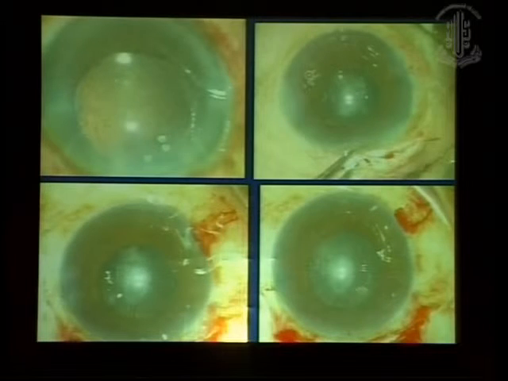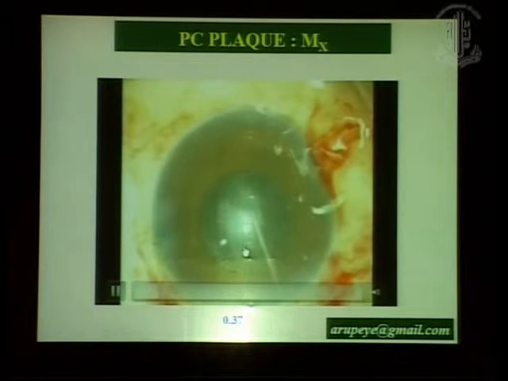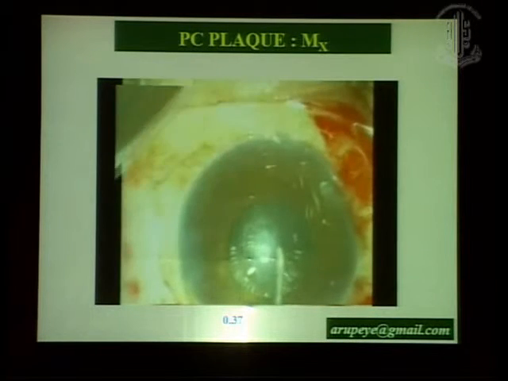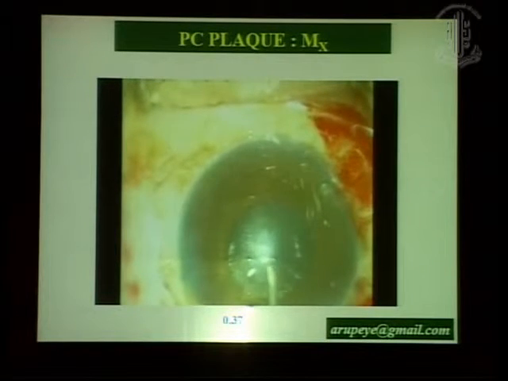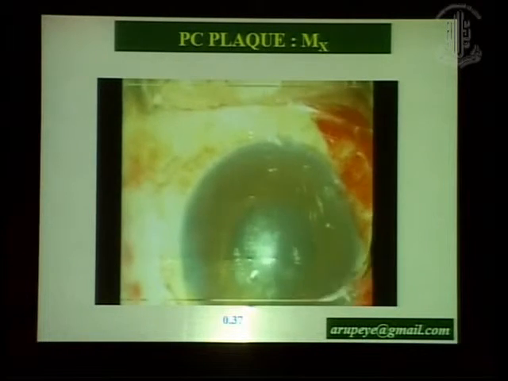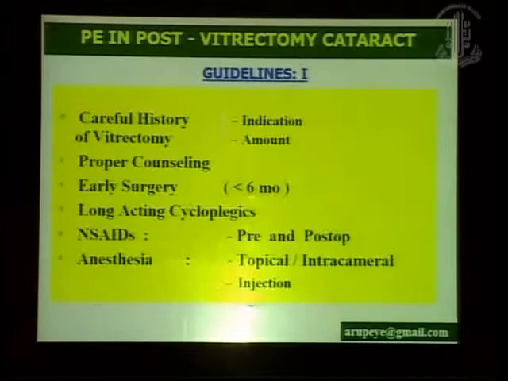Posterior capsular plaques are again very frequently seen. Many a time you can't just polish them, you have to try to dissect them out. In this particular case, the plaque was an integral component of the posterior capsule, so I had to perform a capsulorhexis all around the fibrotic plaque, and that gave me a very clear posterior capsule and visual axis.